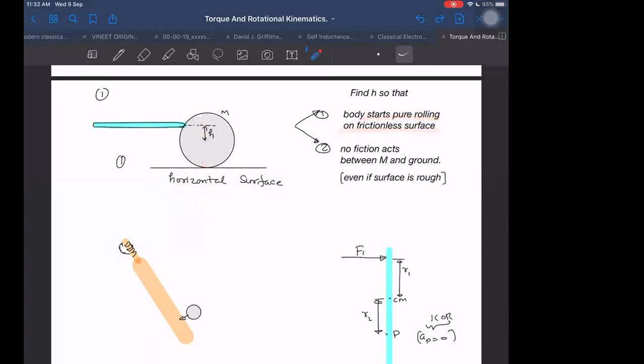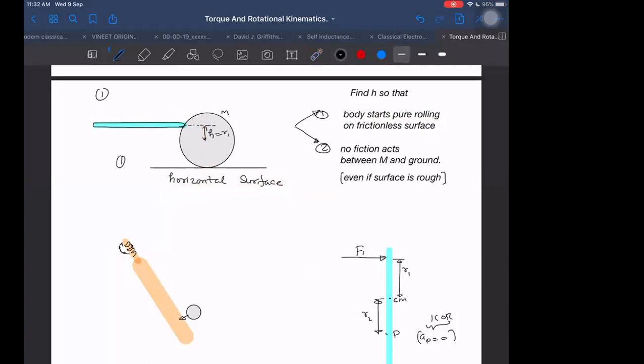Can you hear it? Listen once again. Even on a perfectly frictionless surface, but it should be horizontal, by the way, if I hit it in the right location, then I can make the body attain pure rolling. This point will not develop any tendency to slip with respect to the ground. That is also achievable by the same equation again.